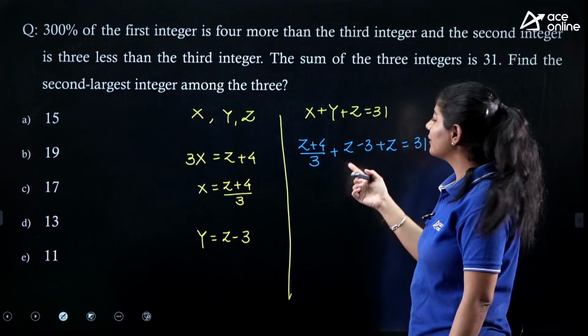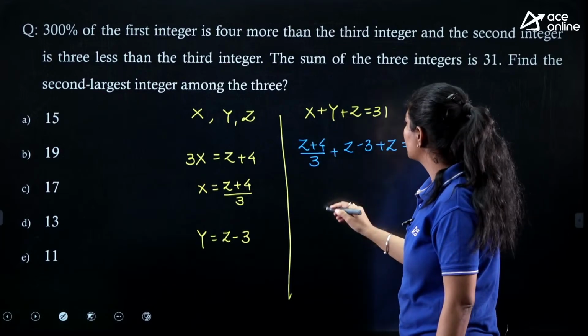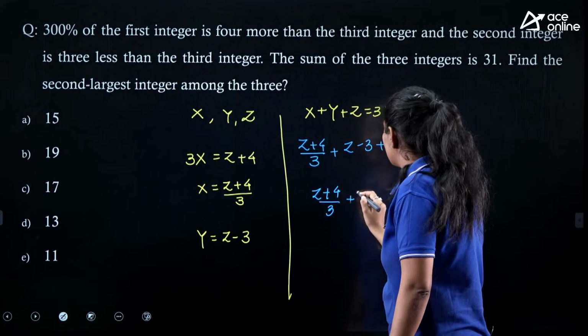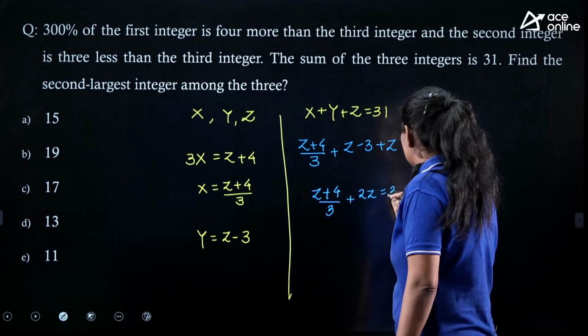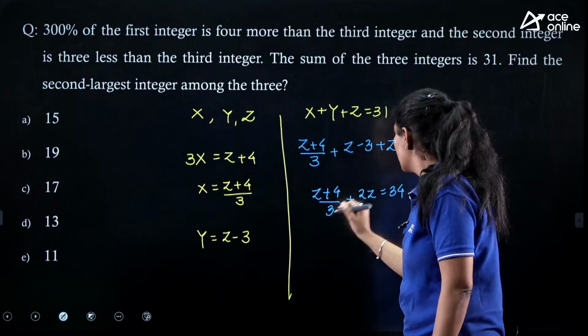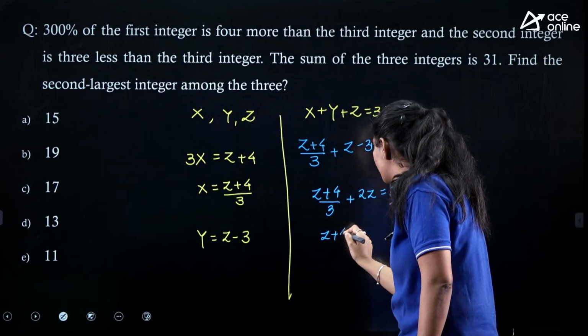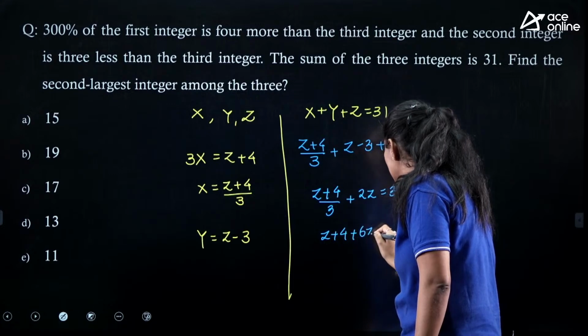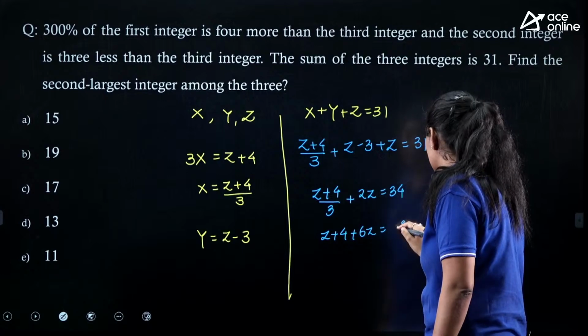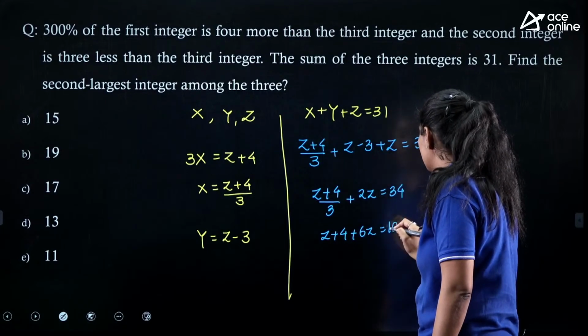From this, what we need to do is simply solve this equation. So we can write it as (z + 4)/3 + 2z = 34. What we did was simply transfer this minus 3 to this side. Now z + 4 + 6z is nothing but 34 into 3. So we are getting 12 and the 1 carry forward.